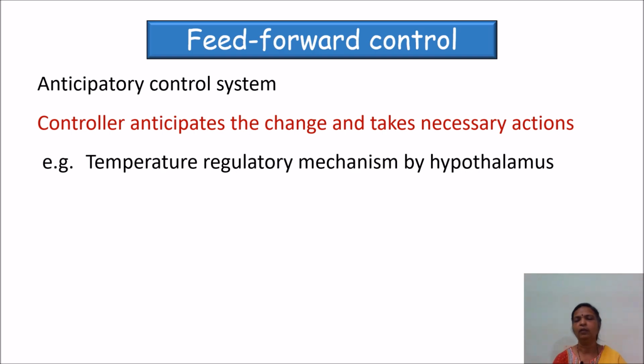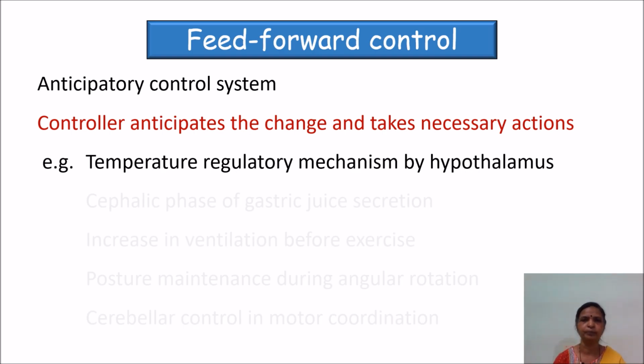So as soon as the peripheral thermoreceptors detect this change, they will send signals to the hypothalamus, and the hypothalamus will understand that within the next few minutes to few hours core temperature will fall. To prevent this, the hypothalamus will send anticipatory signals to various systems in the body to increase or maintain the body temperature, which will include shivering, that is non-chemical thermogenesis, increase in the BMR and so on. So this is one of the classical examples for feed forward mechanism.